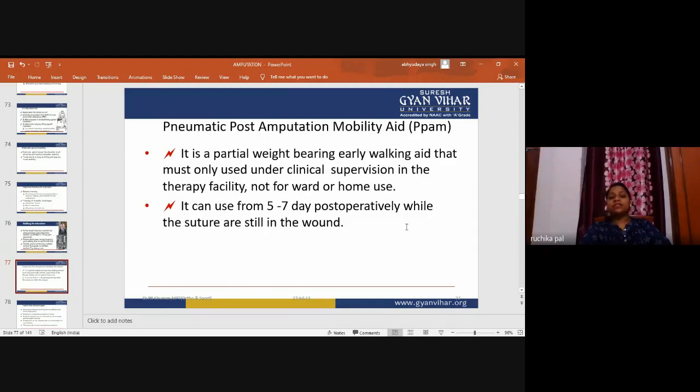This is the mobility aid which is applied to the patient in the department, under the supervision of the physiotherapist, so that the patient can walk on this.